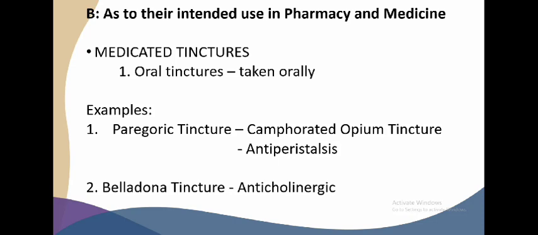An example of this is the paregoric tincture, which is also called camphorated opium tincture, and its use is as an anti-peristaltic. Another example is the belladonna tincture, which is used as an anticholinergic.